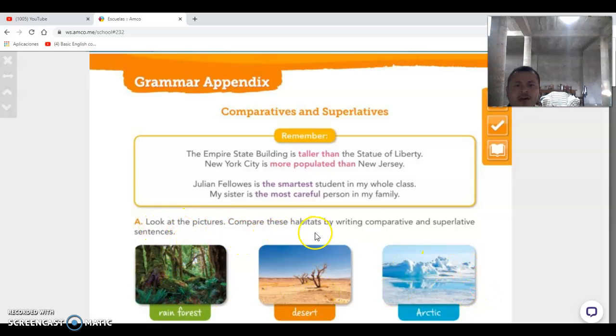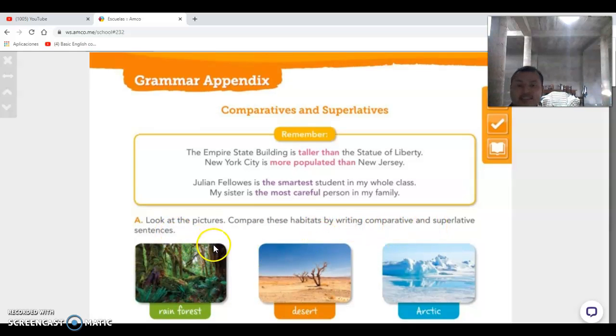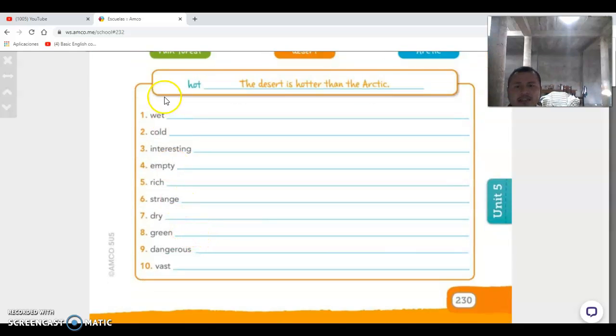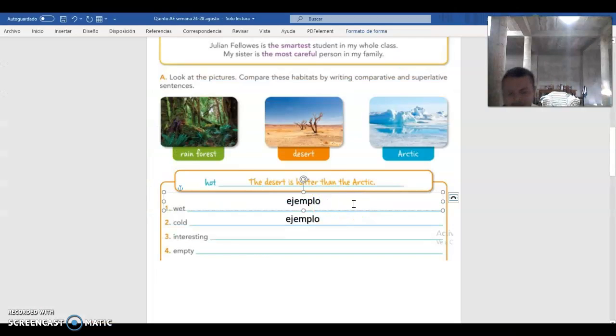Compare these habitats by writing comparatives and superlative sentences. So you need to write sentences in this part. Okay, how many sentences you need to write? You need to write 8 of them because I'm going to give you 2 for examples. Okay, guys, so let me give you 2 examples of this one, and you need to do the rest of them.